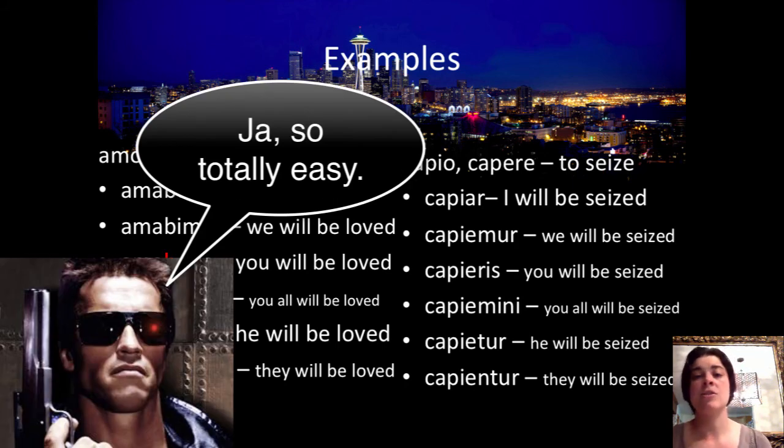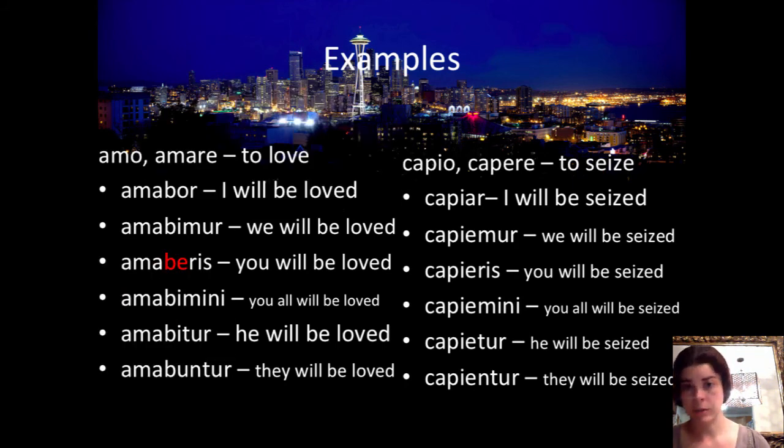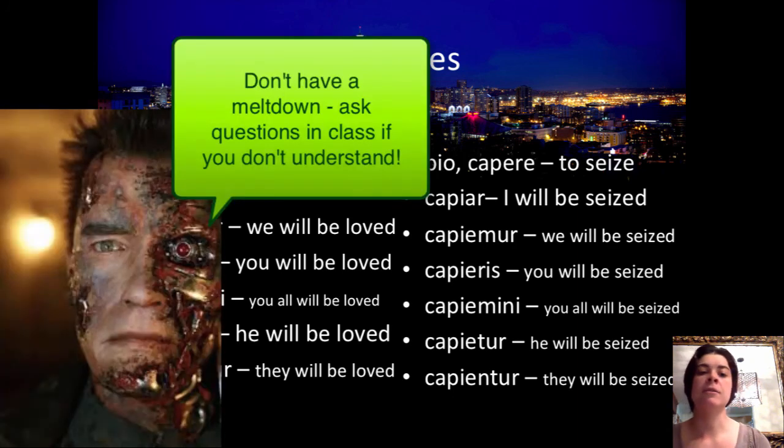So again, it's using the same rules that you already know for future. It's just instead of the active endings, we're going to have ar, ris, tur.